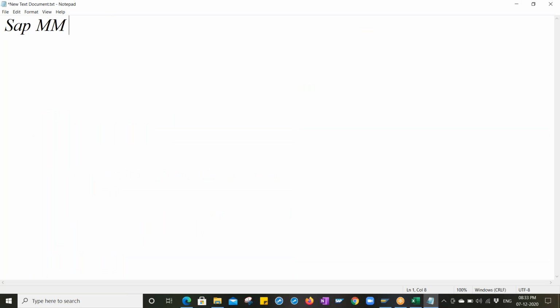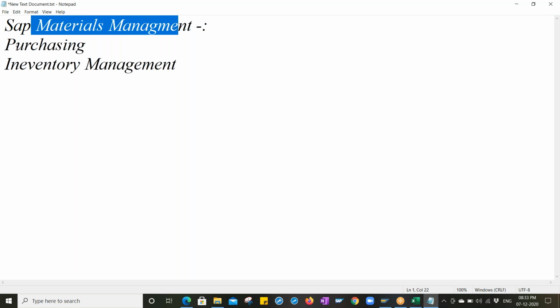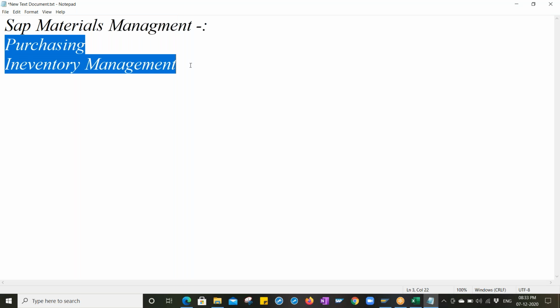SAP MM, right? Or we can say materials management, correct? Yes. Materials management is divided into two parts. One is called purchasing and another one is called inventory management.